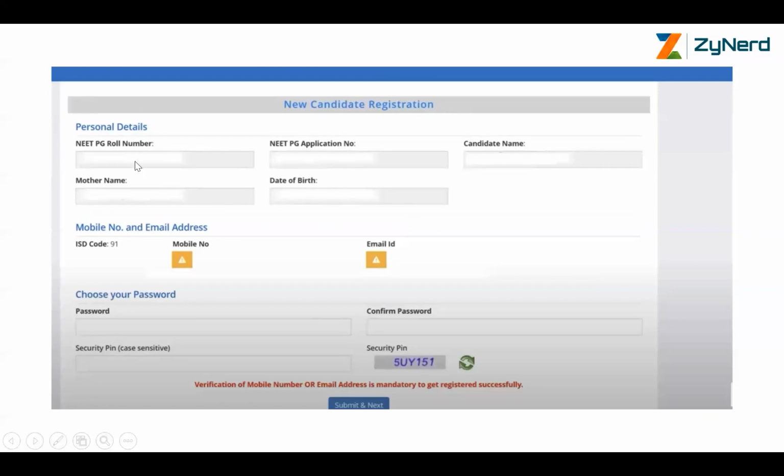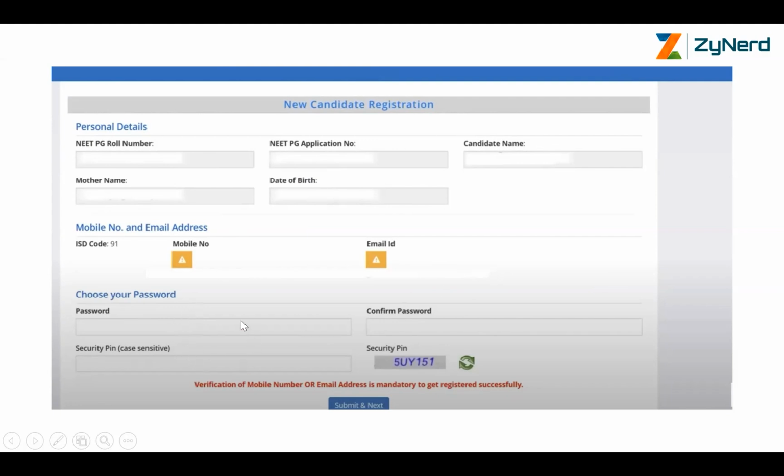The next page, this is what you get. These are the details that you entered in the previous screen. Even if your date of birth is wrong, there is no other way but to enter the right date of birth and correct it at a later point in time. You need to enter details exactly as in the admit card. Your mobile number and email address, as already mentioned, will be available over here.